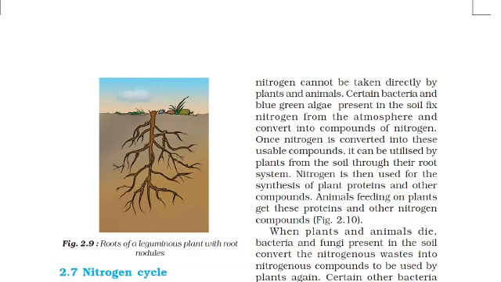Once this nitrogen is converted into usable compounds for the plants, it can be utilized by the plant from the soil through their root system. Then this nitrogen is used for the synthesis of plant proteins, which means proteins and other compounds are made in the plant. Animals feeding on plants get this protein and other nitrogen compounds.